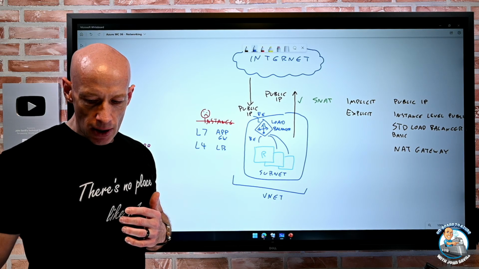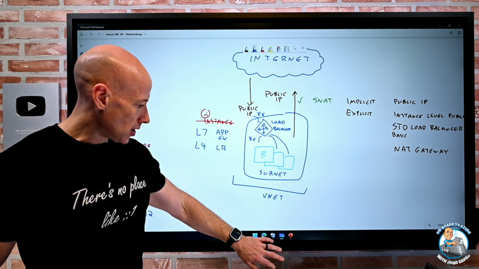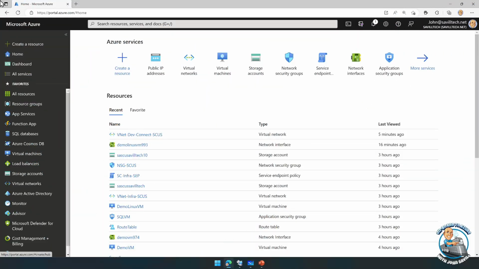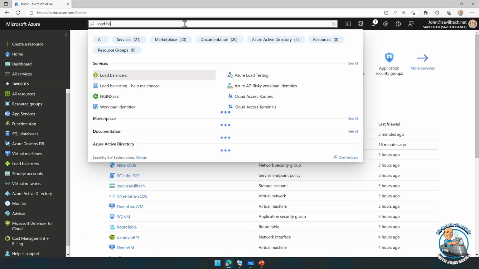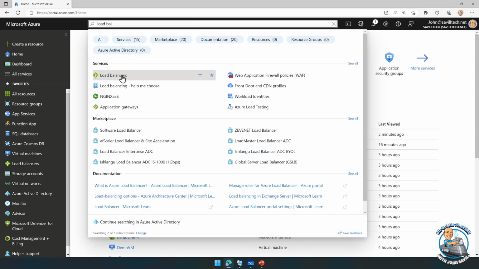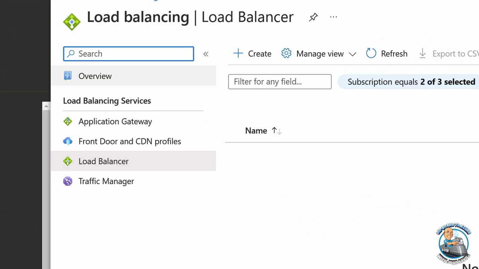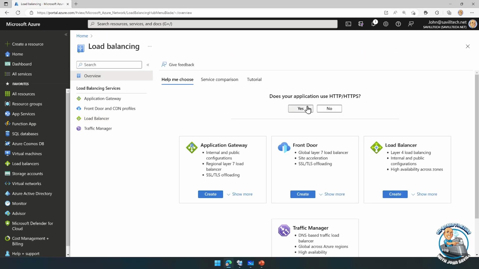And if we actually jump over and look at the portal for a second, if we just search for load balancers, there's many different types, but if you go to this overview tab right here, it will help you decide. It has a little set of questions, and it's telling me the different types.